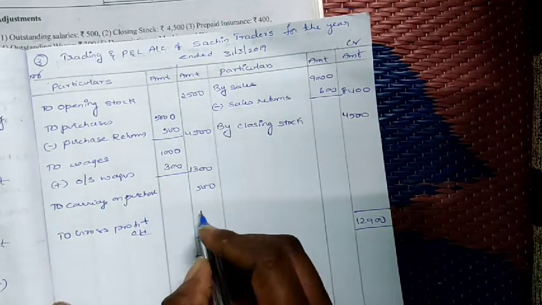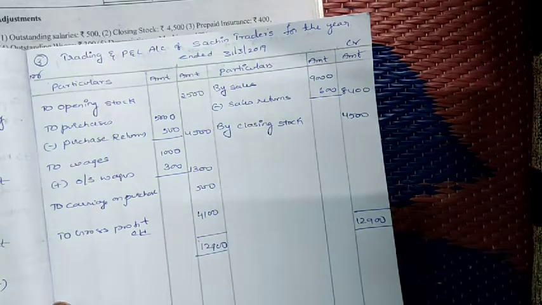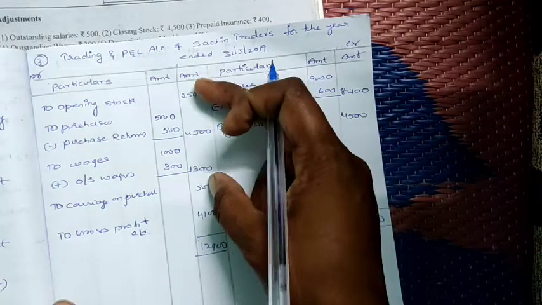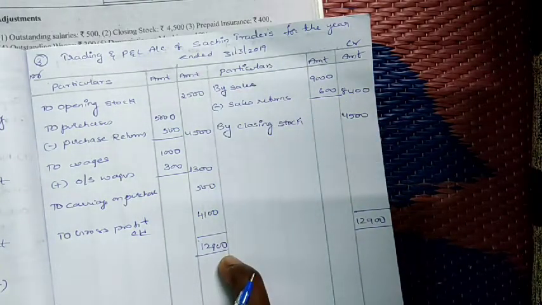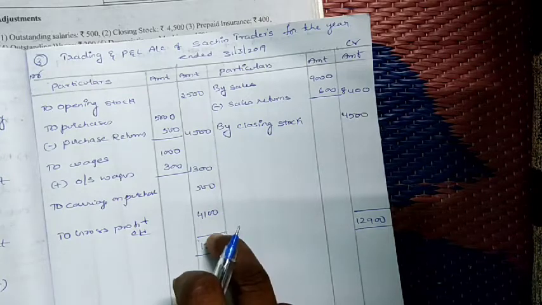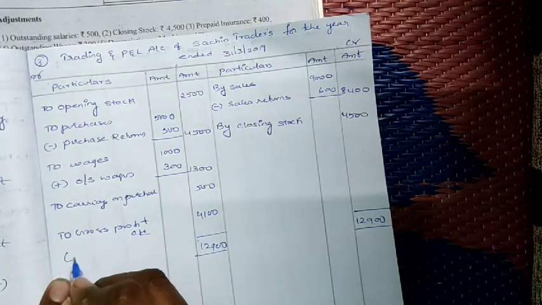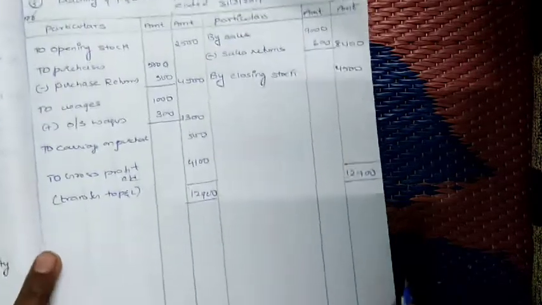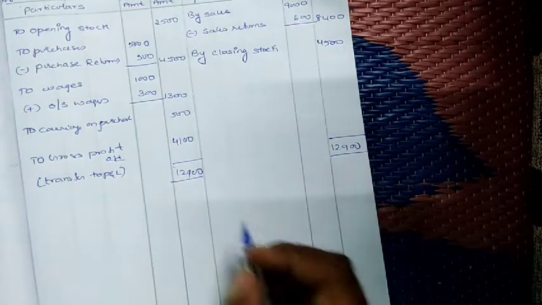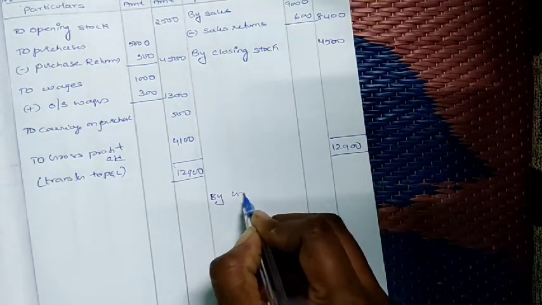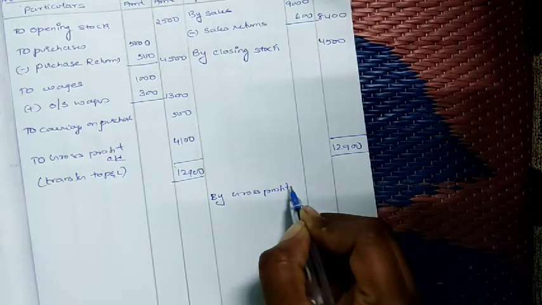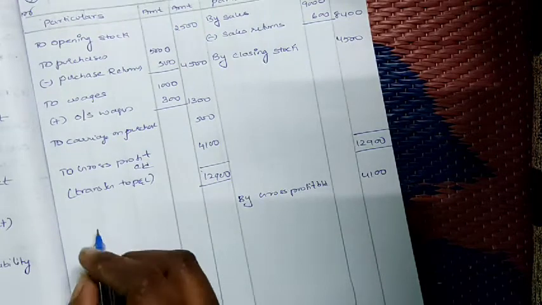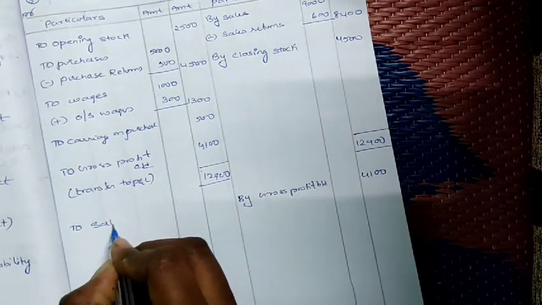Gross profit carried down. So gross profit is how much? 4,100. 12,900 minus, we deduct all these debit items. The debit items total is nothing but 8,800. So 12,900 minus 8,800, you will get 4,100. Okay, that is the gross profit. That gross profit we have to transfer to the P&L account. Now we are doing the P&L account. So by gross profit brought down, how much is it? 4,100. Now we have to take all the P&L items over there. So first, what has he given? To salaries he has given. Salaries.